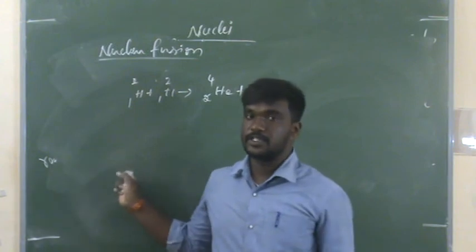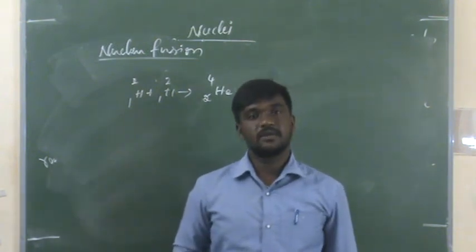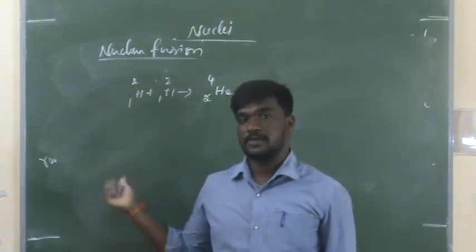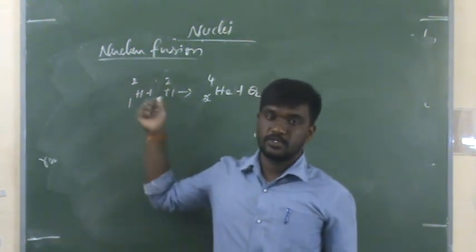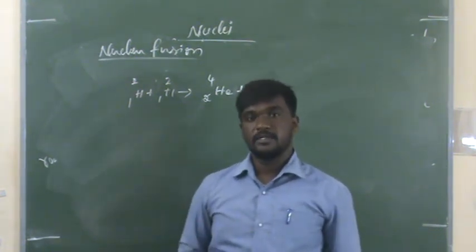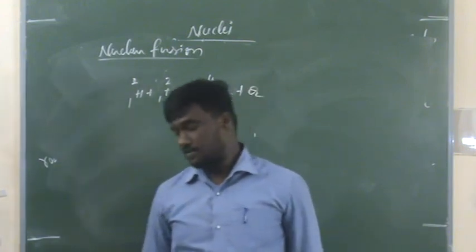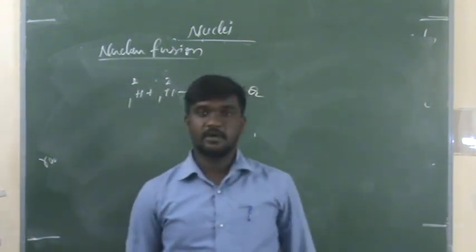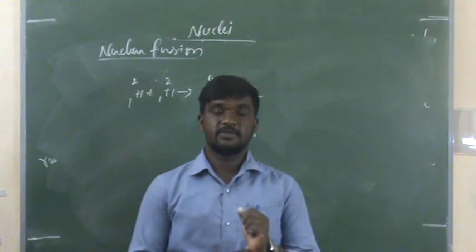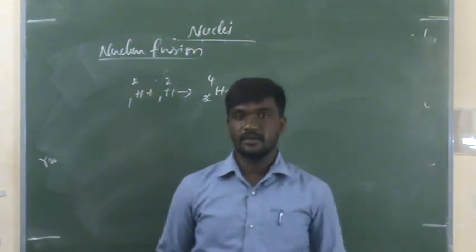And also nuclear fusion is two lighter nuclei combined together to form a heavier nucleus, that is, two hydrogen atoms forming helium. Okay, so this is about the theory part of nuclei. Let us continue in the next class, and in the next class we will discuss numericals of nuclei. Okay, thank you.